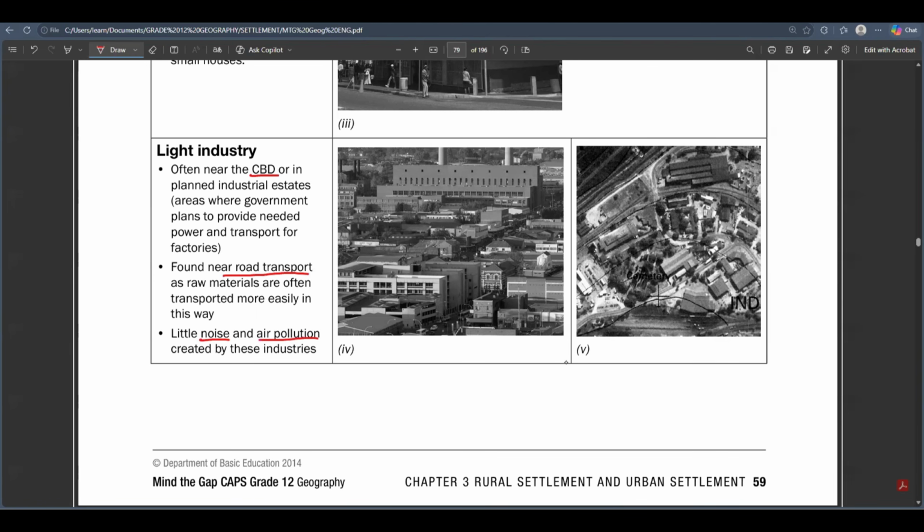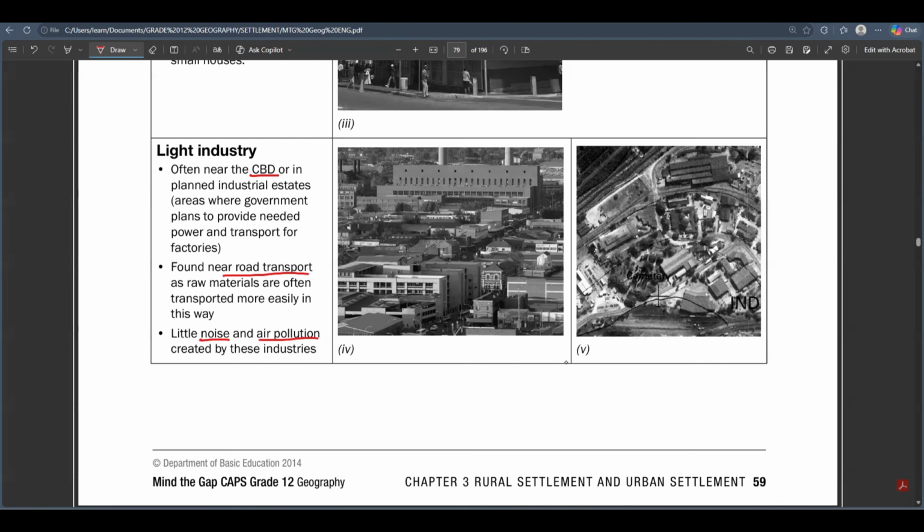You're still gonna see heavy industries, they release a lot of smoke and all of that. But light industries are just your usual factories that you see. For example, someone who's sewing some clothes, we can regard them as just a factory, a light industry.